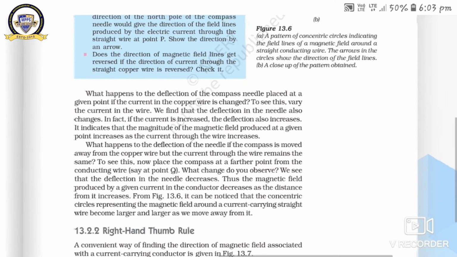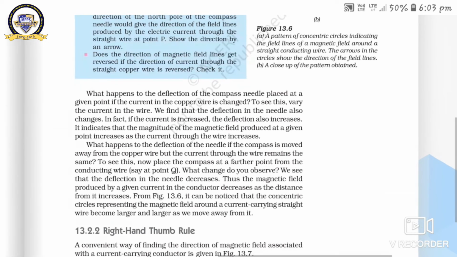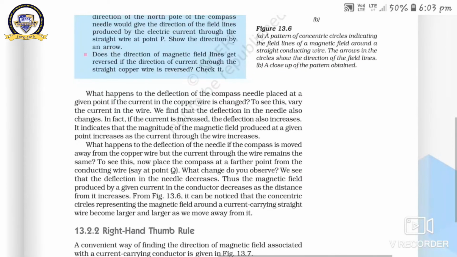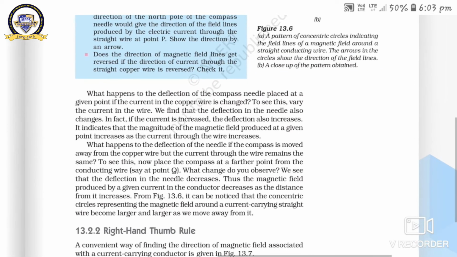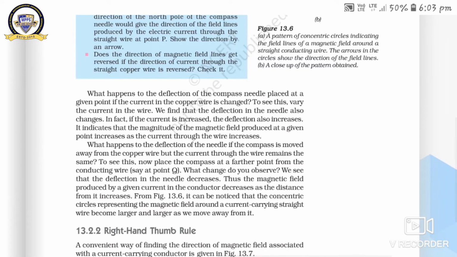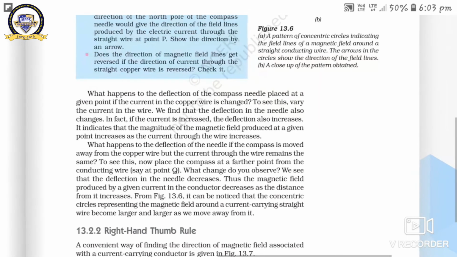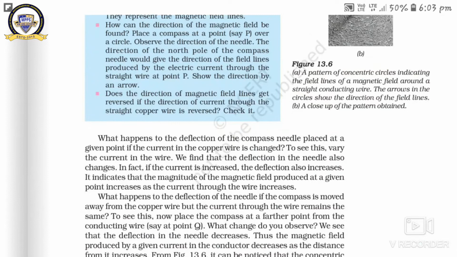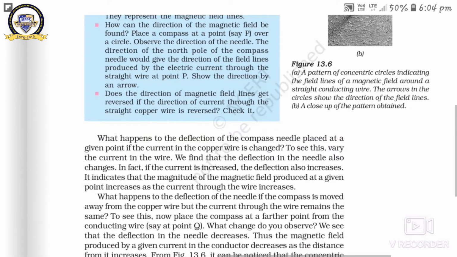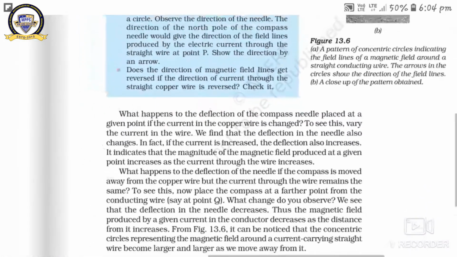It means when we move away from the current carrying conductor, the intensity of the magnetic field gets reduced. That's why the deflection in the compass needle also decreased. Thus, the magnetic field produced by a given current in the conductor decreases as the distance increases. It means the magnetic field intensity is inversely proportional to the distance from the conductor. As you move away from the conductor, the intensity of the magnetic field decreases. Got it?